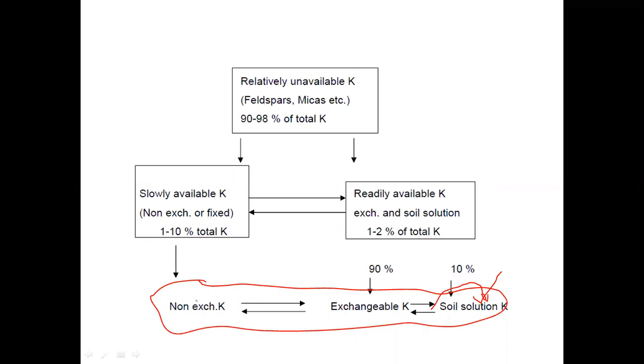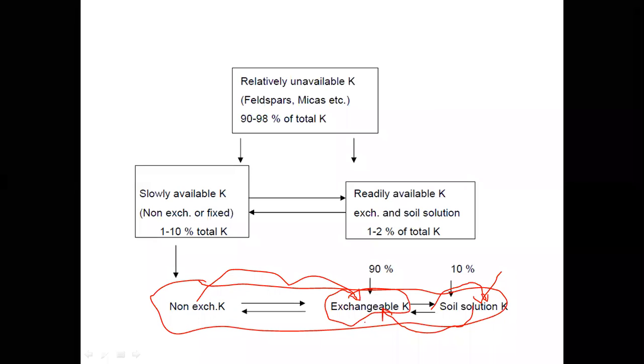If exchangeable K is depleted, then from non-exchangeable K, potassium enters into this exchangeable K pool. If soil solution K is more abundant, then the fraction of soil solution will move to the exchangeable K side.